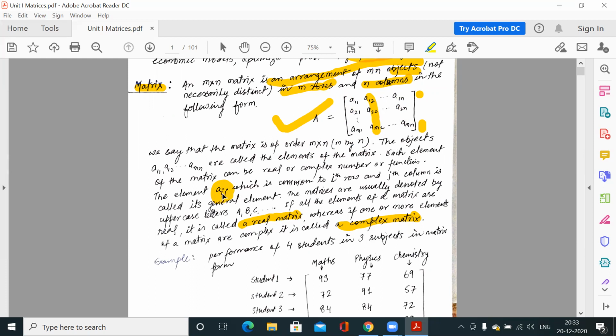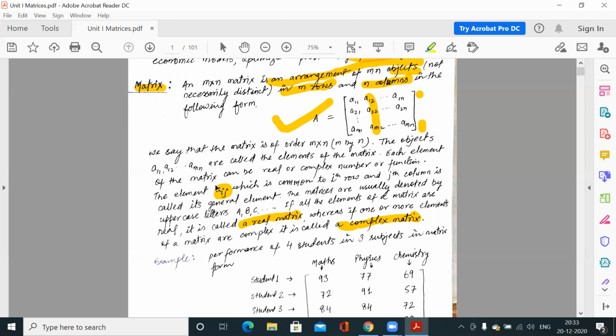The first suffix is 4, which means this element belongs to the fourth row, and the second component is 3, which means it belongs to the third column. So fourth row, third column, that position. So ij represents the position of this element of the matrix. This is the generalized representation, meaning every element of the matrix can be represented by this